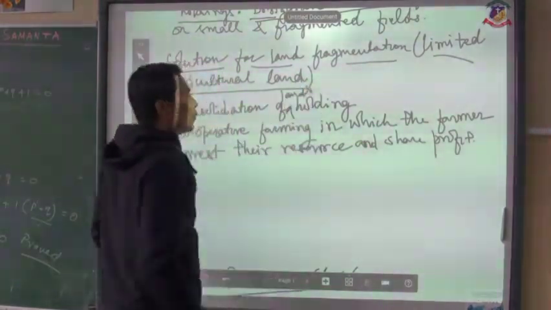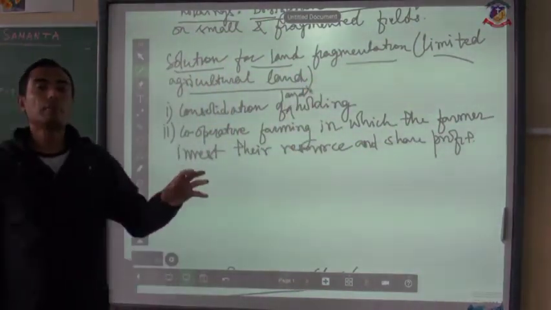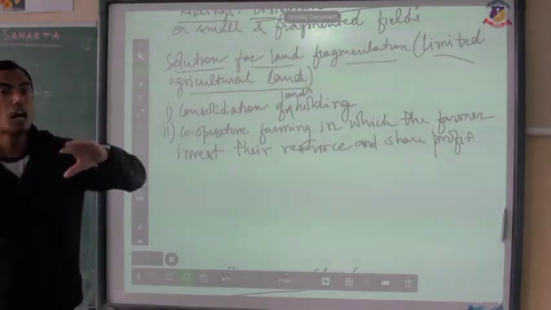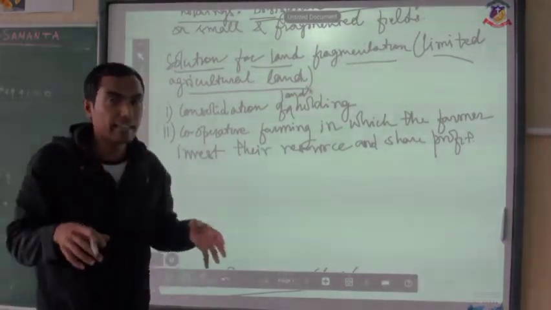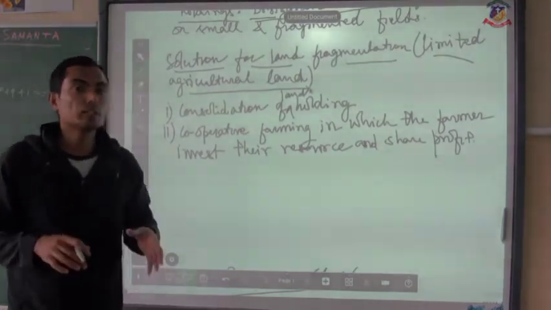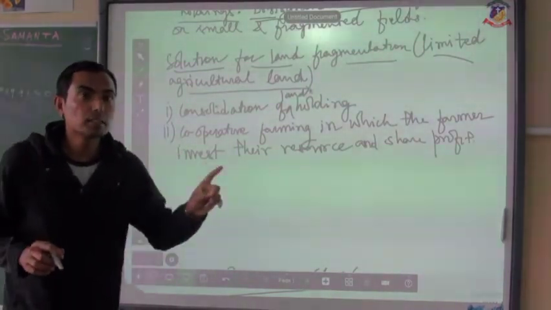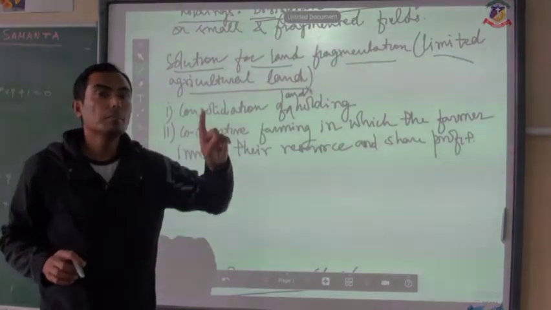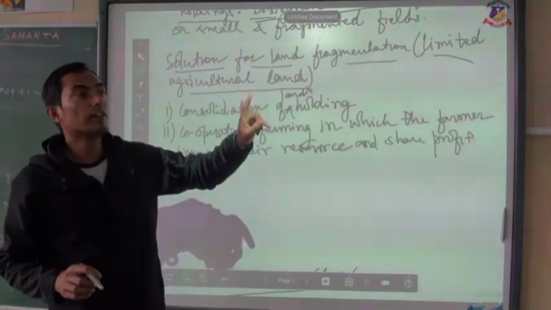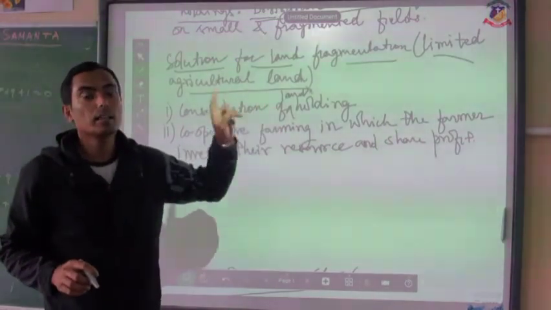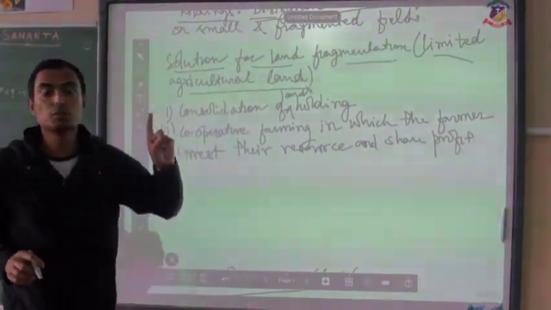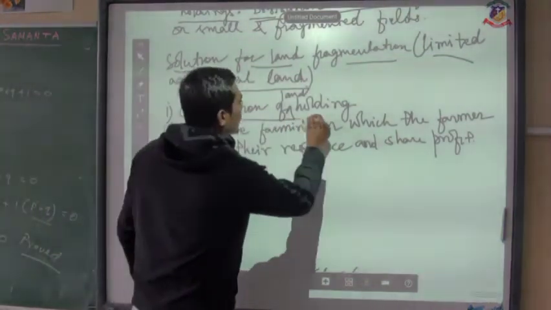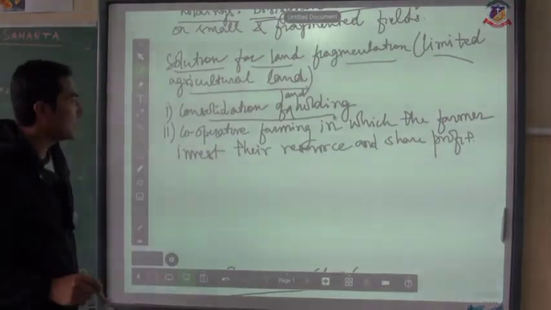It means that when a farmer has scattered pieces of land in a particular place, the government takes those areas and measures all the pieces of land, and based on the measurement, a big piece of land is given near the farmer's house, which is much more fertile, and that is called consolidation of land holding.